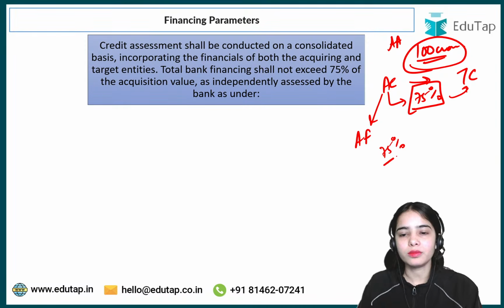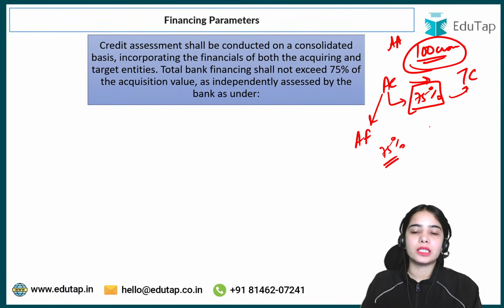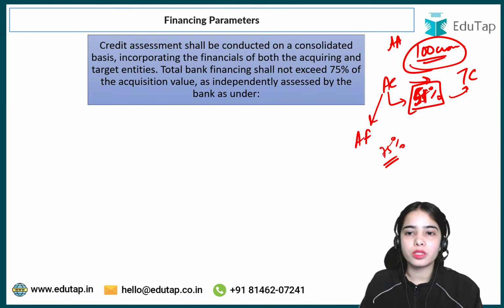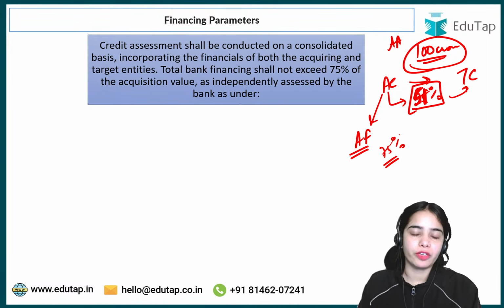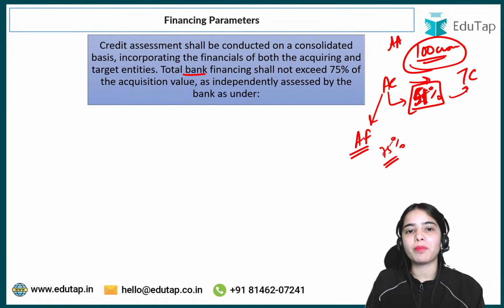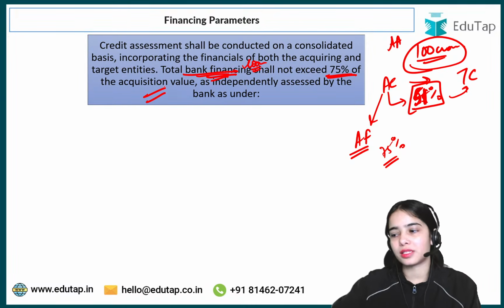75%. Okay, see, if the acquiring company wants to take 51% of the control of the target company, then also acquisition finance is 75%. So for acquisition finance, the total loan that can be provided is up to 75%, and should not exceed 75% of the acquisition value. So that is the idea. Any confusion?